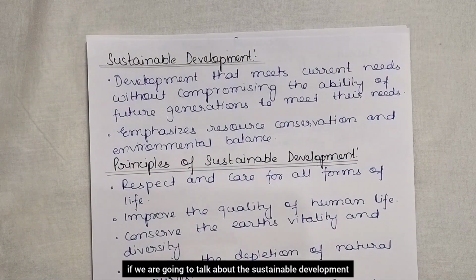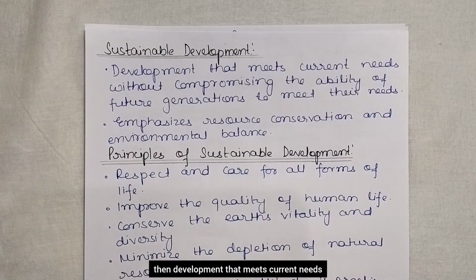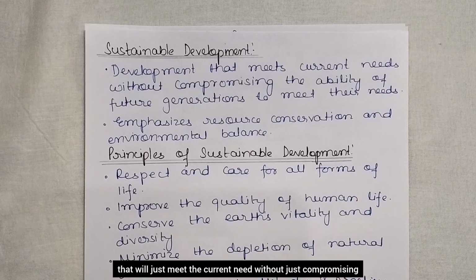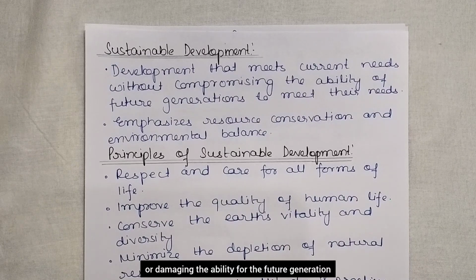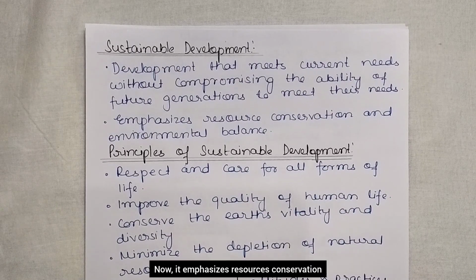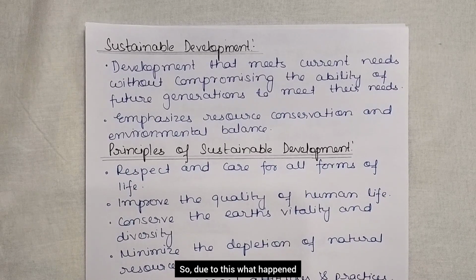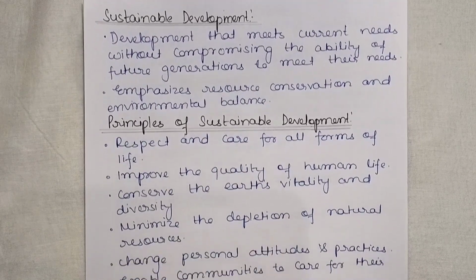So, if we talk about sustainable development, then development that meets current needs without compromising the ability of future generations to meet their needs is known as sustainable development. It means development that will meet the current need without compromising, hampering or damaging the ability of the future generation. Now it emphasizes resource conservation and environmental balance. So due to this, our resources can be conserved and there is a balance in the environment.